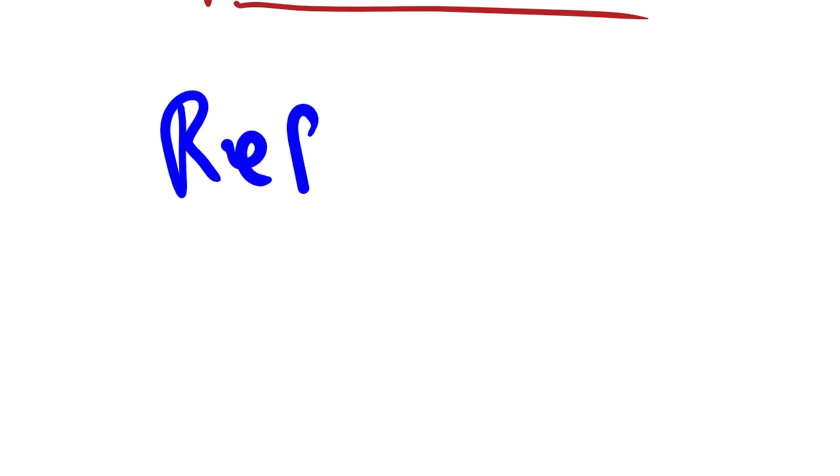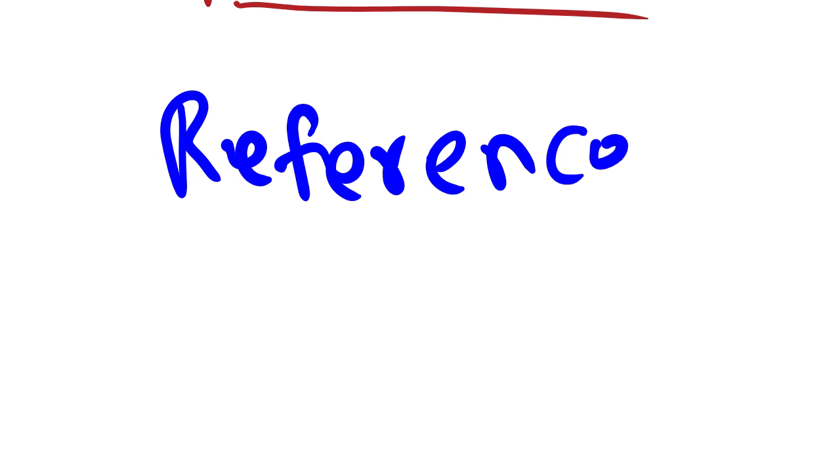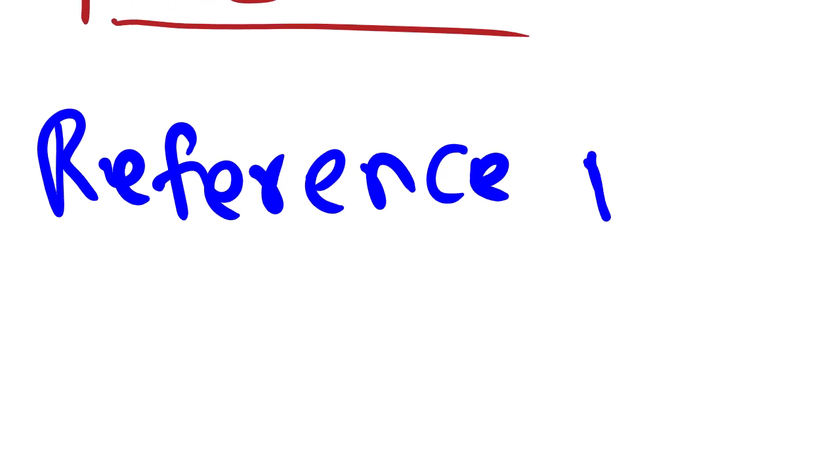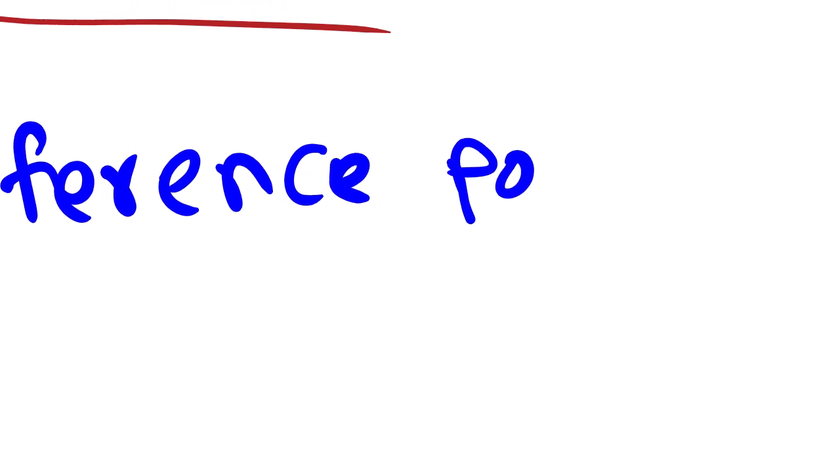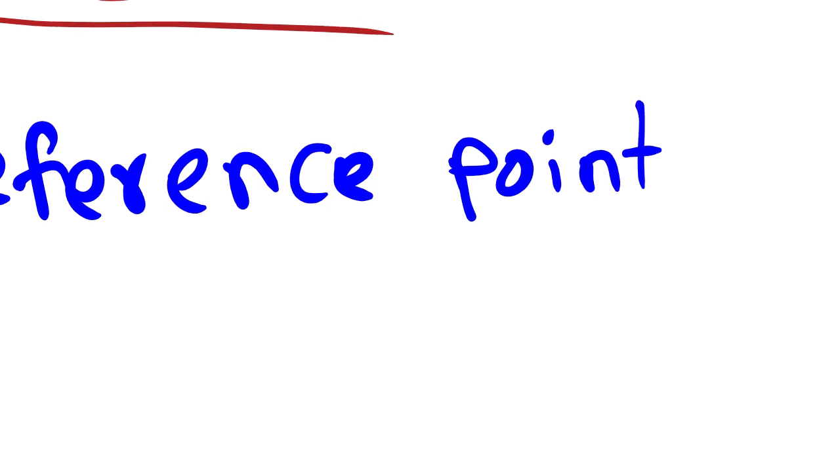That location will be defined using the reference point. What is a reference point? Now let's talk about it. A reference point is a point where all your measurement will start from.